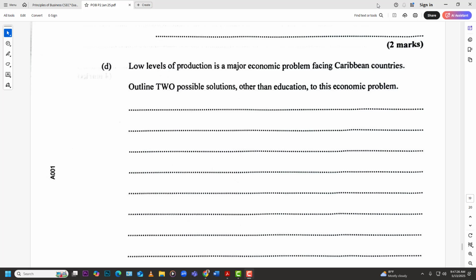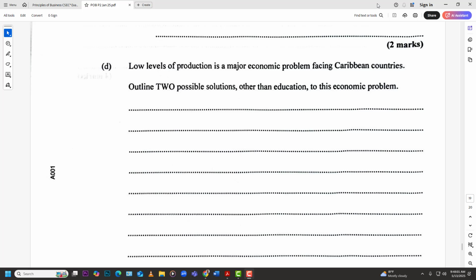Technology, of course. If you improve technology, you have access to more advanced technology that would increase your efficiency, your productivity, and so now you can do more with less. And so therefore you're able to increase the levels of production. Think about it like this. What if I'm a farmer and I'm using manual labor to produce a crop, compared to if I start using harvesters and tractors and those kinds of things? You see how one man can be more productive and more efficient, right? So improvement in technology is the solution.